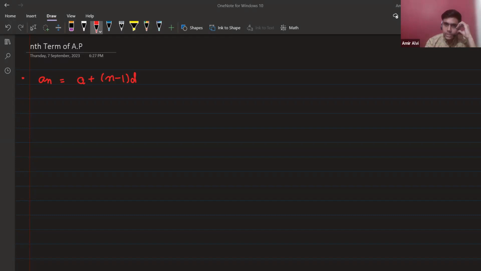Yes, sir. This is also termed as the general term of AP. General means that whatever value you put in for n, it will become a specific term. So that's why we have this formula. You don't need to derive this formula. Just this is a formula, you just have to apply it. There is no derivation. Clear? Yes, sir.